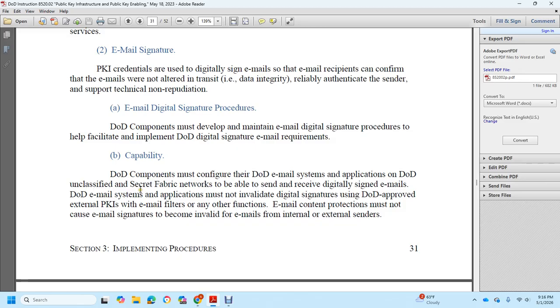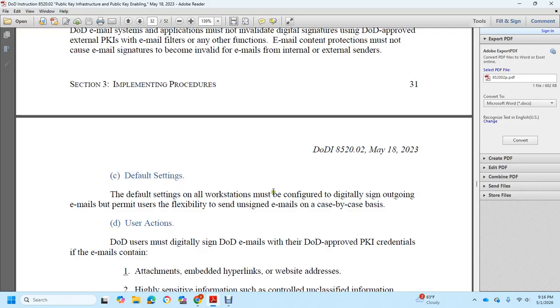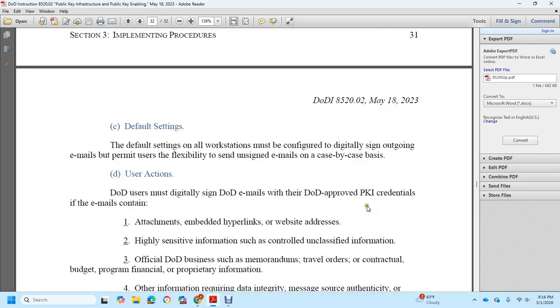DoD email systems and applications must validate digital signatures. DoD-approved external public key infrastructure email filters and any other function and email content protections must not cause an email signature to become invalid for external senders. Default settings: the default setting for workstations is configured for digitally signing outgoing emails, permitting user flexibility to sign or unsign email on a case-to-case basis.